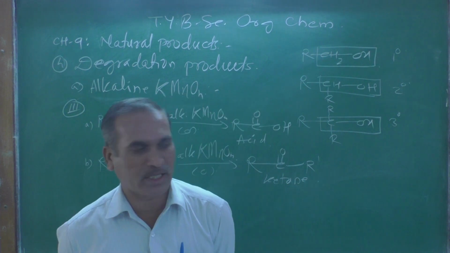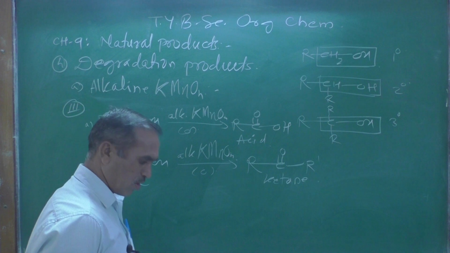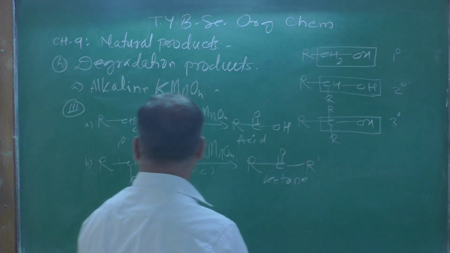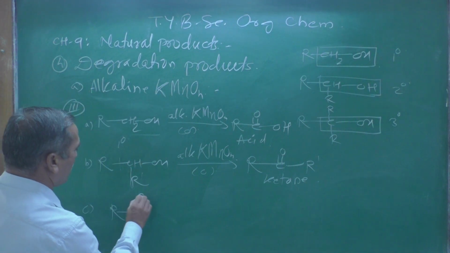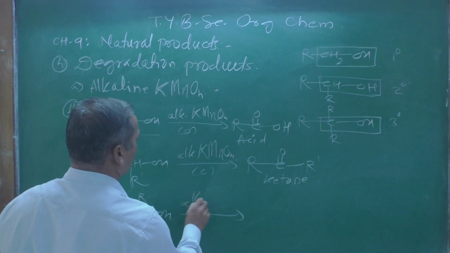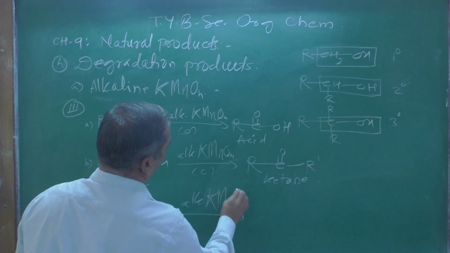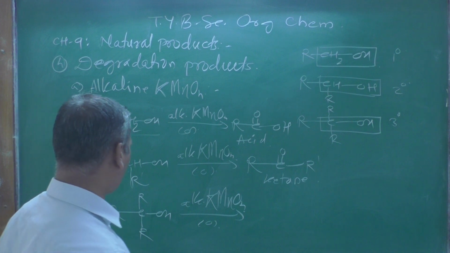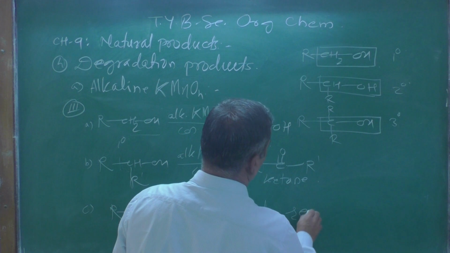If it is a secondary alcohol, the product obtained will be ketone, and if there is a tertiary alcohol, R, R, R, OH, treated with alkaline potassium permanganate KMnO4, what do you get here? There is no reaction.